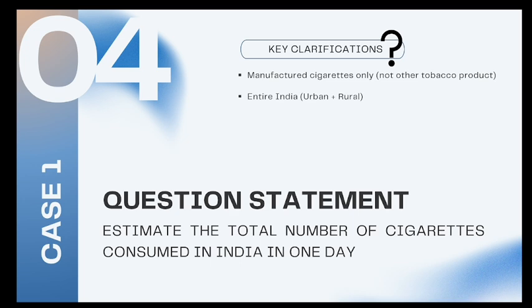But before we deep dive into our structure, let me clarify the scope, the thing we discussed about clarifying the question. So here is the scope. We are talking about only manufactured cigarettes, not bidis or other tobacco products like hookahs which are consumed in India on a regular basis. Also, we need a single day snapshot covering the entire country, both urban and rural India. Now let's see how we approach this.